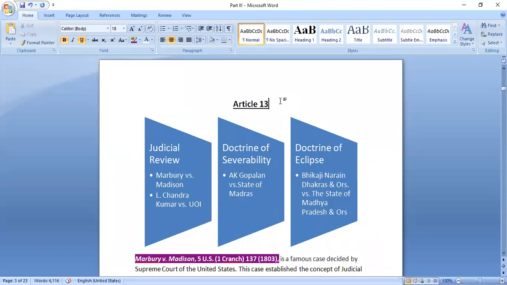So if any law is made by the parliament, what the court will do is see whether those laws are violating any provision of the constitution or not. If not, then that particular law would be applicable.